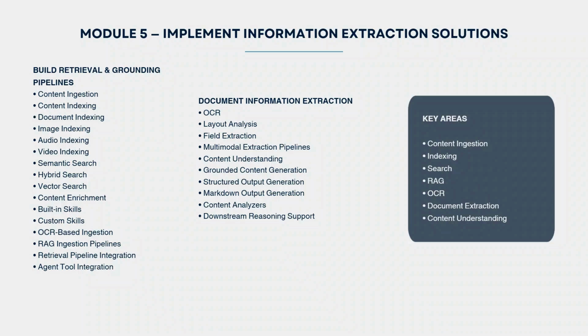For example, if you have thousands of invoices, thousands of forms, contracts or other company documents, you don't want a human to manually read every document and copy information into another system. This is where information extraction becomes very useful.